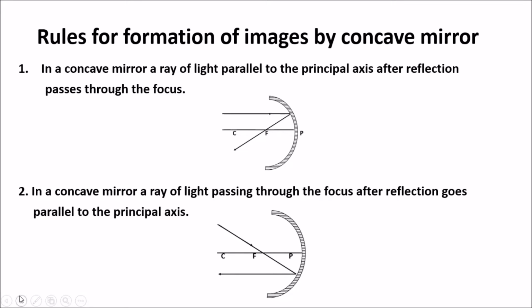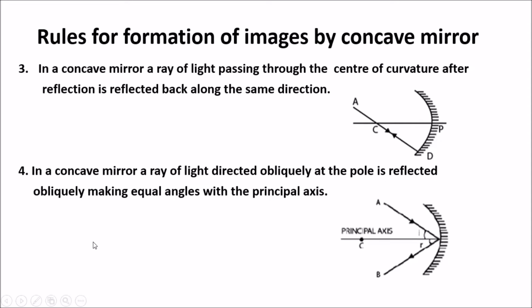This is rule 2. Now, when we talk about rule 3, it's the simplest, easiest one. It says if a ray passes through the center of curvature and hits the concave mirror, then it reflects back, which means this is a situation which represents that light is passing normally. If you recollect from the reflection of light, when light passes normally, the incident ray and reflected ray are at the same place. So you can see this is that situation where light is passing normally. So rule 3 goes like this: in a concave mirror, a ray of light passing through the center of curvature is reflected back along the same direction after reflection.